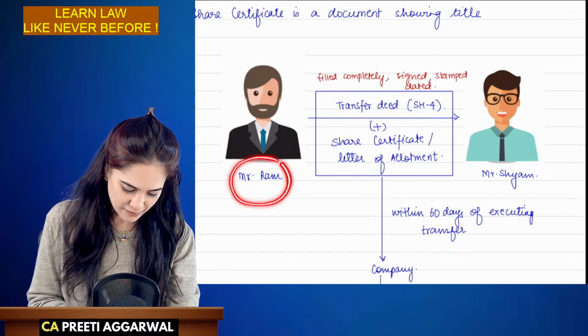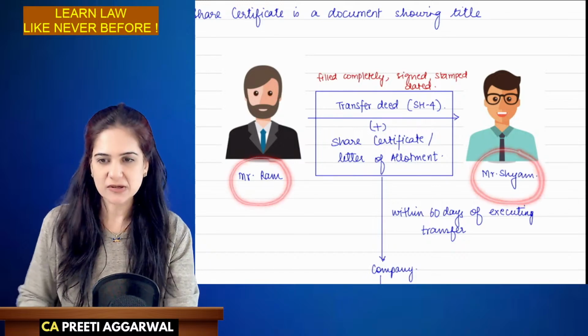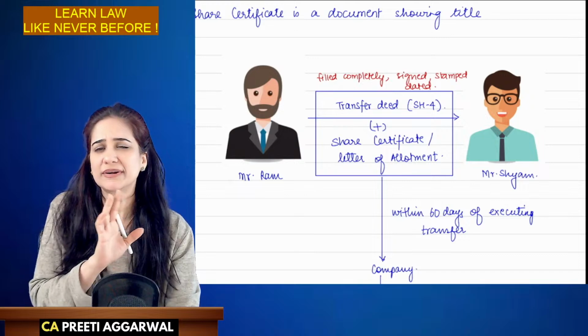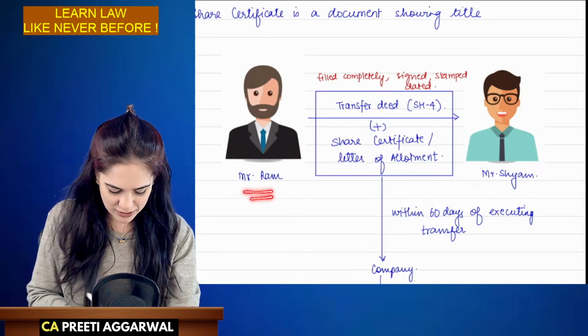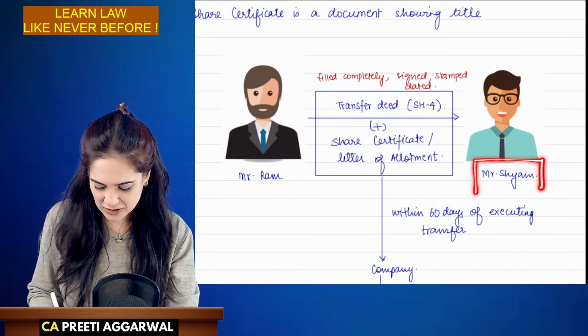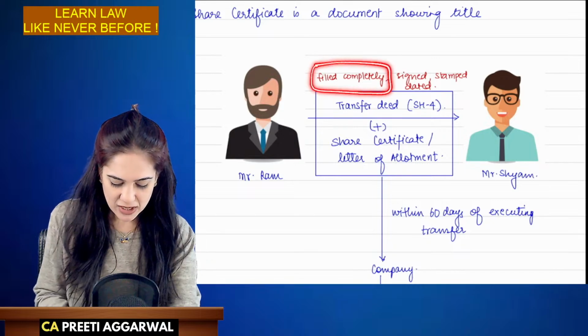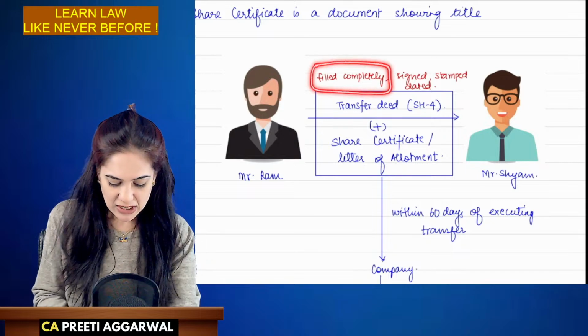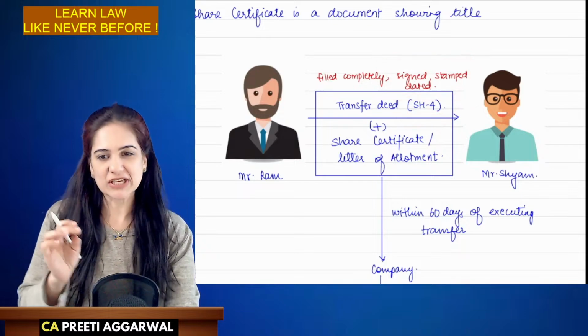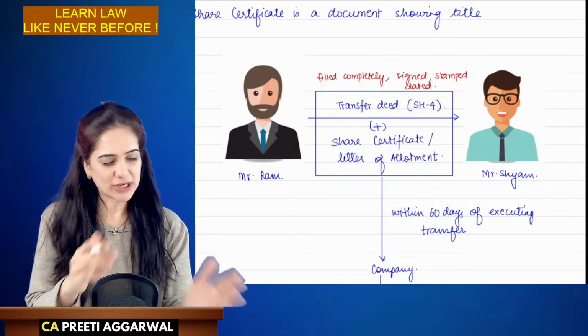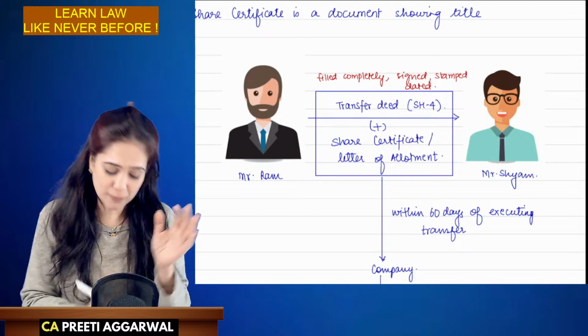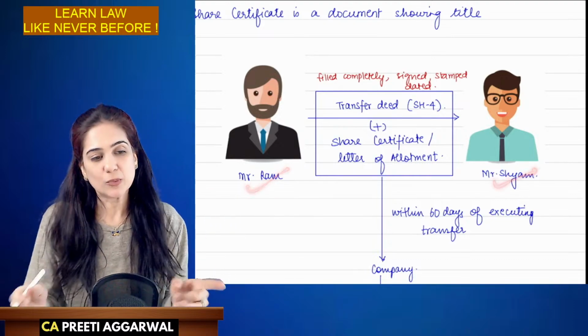Now, Mr. Ram wants to transfer shares to Mr. Sham. Mr. Ram is no longer interested in remaining the shareholder. So, he wants to transfer the securities in the name of Mr. Sham. So, what is the procedure? Firstly, they will have to completely fill, sign, and stamp SH4, which is nothing but the transfer deed. Both the transferor and transferee will sign.